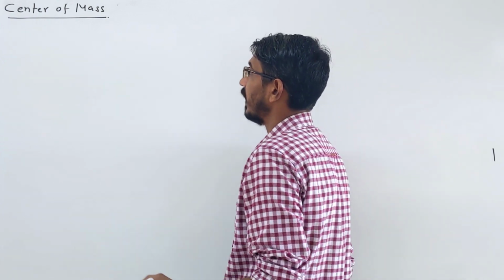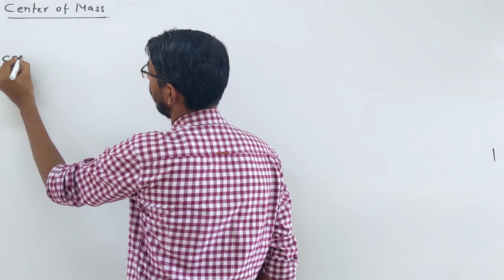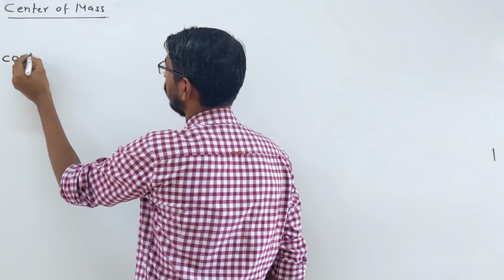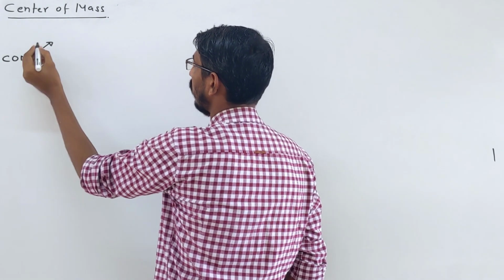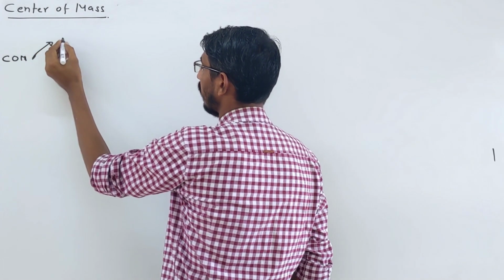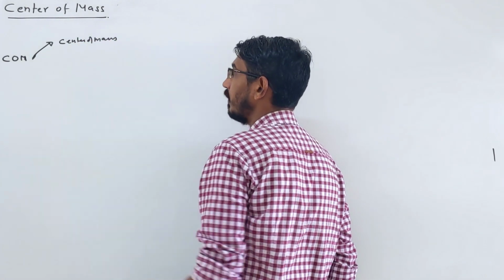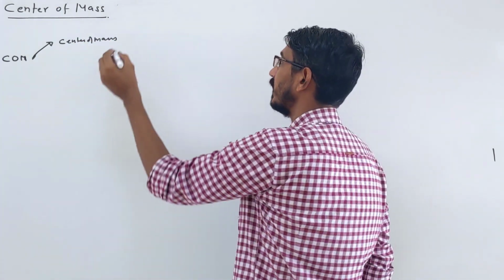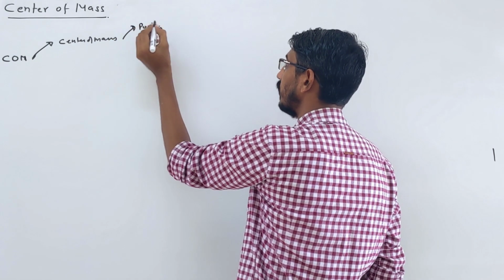So in this chapter mainly we have to learn 3 topics. In short I will call it COM, center of mass. First thing you have to learn about center of mass itself. What is center of mass? Then we have to find the position of the center of mass.